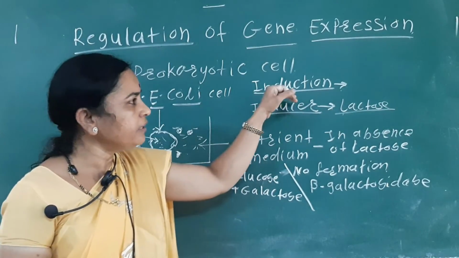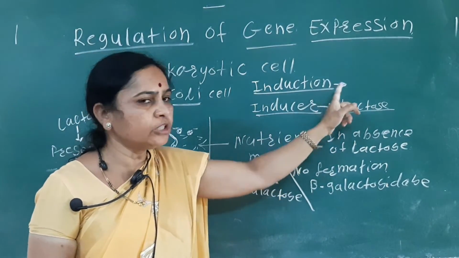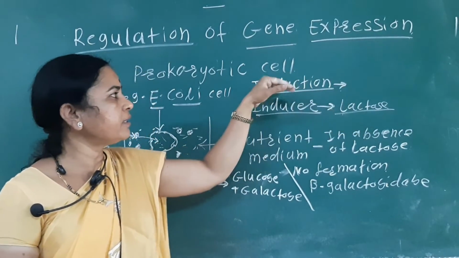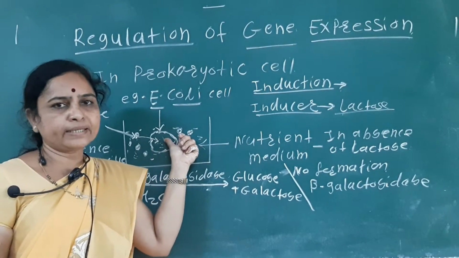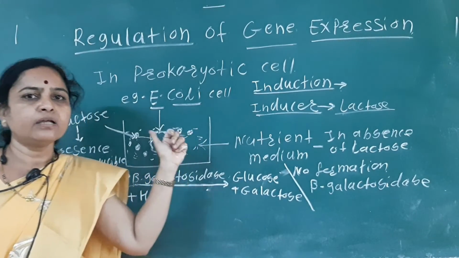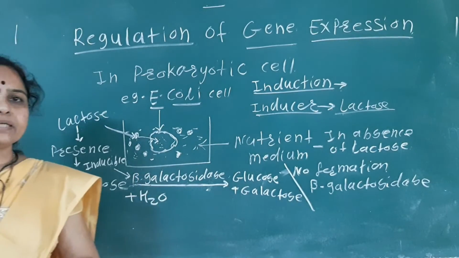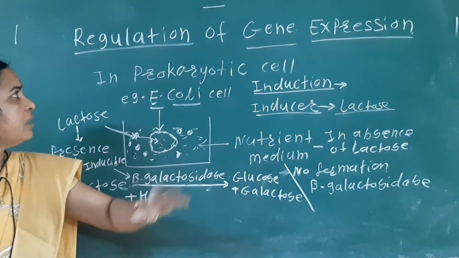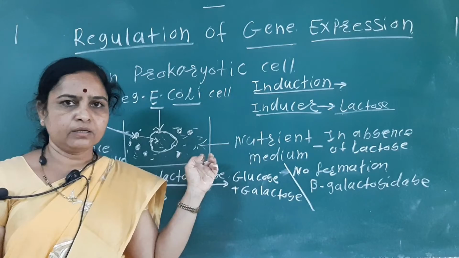So the induction process takes place here: in the presence of the inducer, that is, due to the presence of lactose sugar, the gene present inside the E. coli cell gets expressed, and due to the expression of this gene the beta galactosidase enzyme is produced. So this is about gene expression in the prokaryotic cell. Okay.